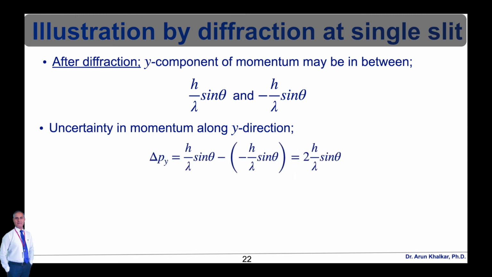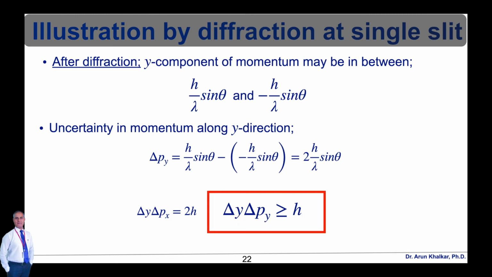So minus minus is plus, therefore delta py is equal to 2 into h upon lambda sine theta. Therefore, delta y into delta py is equal to 2h, or simply we can write delta y into delta py is greater than or equal to h.